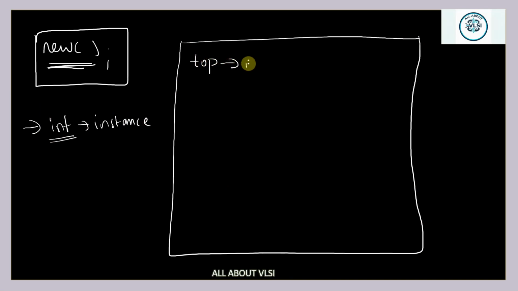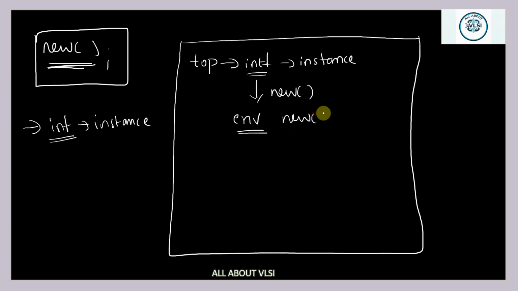After creating it, this instance will be passed to your environment via the new method. And from the environment's new method, you pass it to whatever needs the interface, which is the driver. Like this, the driver is going to get the interface instance from the top model.